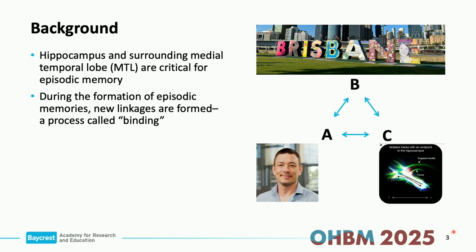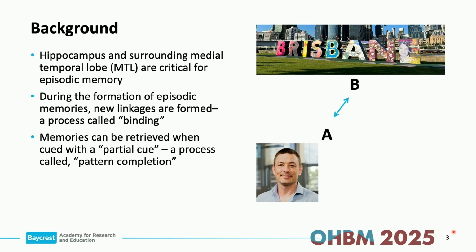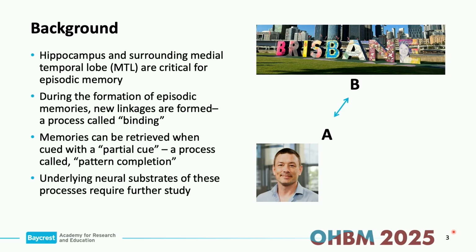You might form a memory between these two elements, Marshall and Brisbane, and also the content of his talk, and we call that binding. Then the next time you see Marshall, you might remember, oh, I saw him give a wonderful talk in Brisbane. So you have a cue, which is Marshall, and then a process called pattern completion occurs, in which you remember an associated place in which you saw Marshall before. But again, the neural substrates of these processes require further study.